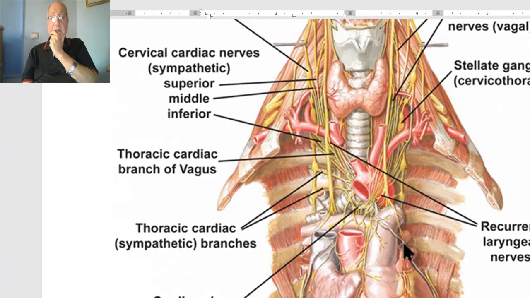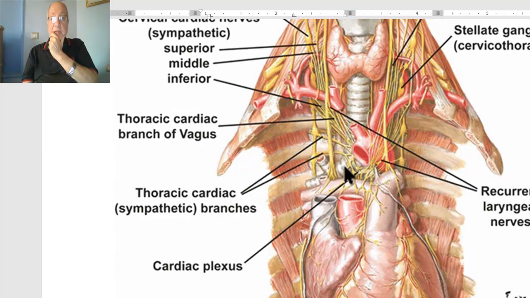This is very clear here. This is the superficial cardiac plexus in the concavity of the arch of the aorta. It gives branches to the deep cardiac plexus, and gives these branches which pass to what? To the right coronary, passing around the right coronary, called the right coronary plexus. In addition, it gives branches on both sides which pass with the bronchi to the lung.